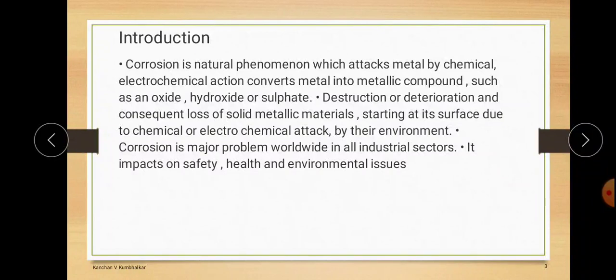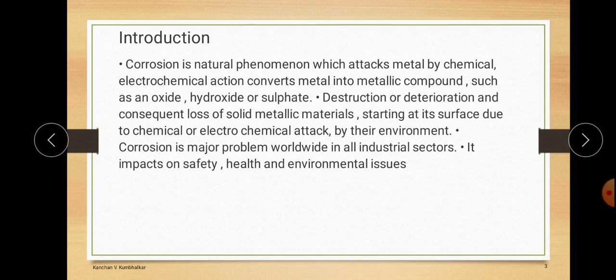What is the basic meaning of corrosion? Corrosion is nothing but a destruction or deterioration of a metal in the presence of corrosive conditions like moisture, any chemical contact, etc., and it gets converted into its deteriorated form, that is, oxides, hydroxides or sulfate.